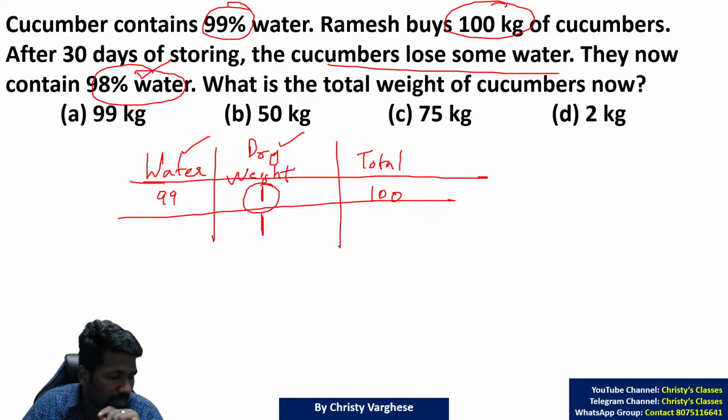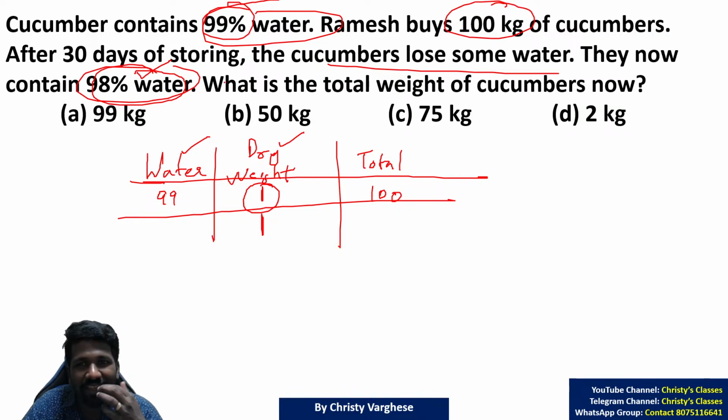This is where the mistake can happen, and some of you got a wrong answer. You can think that 99% becoming 98% means 1 kg is reduced, but that is wrong.